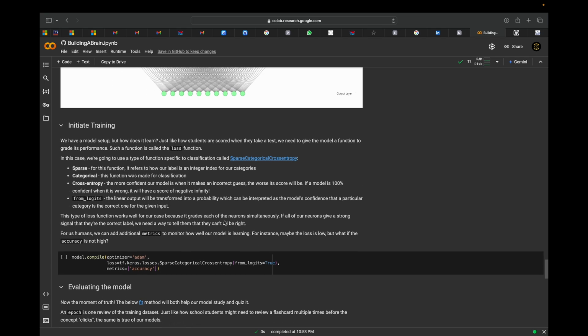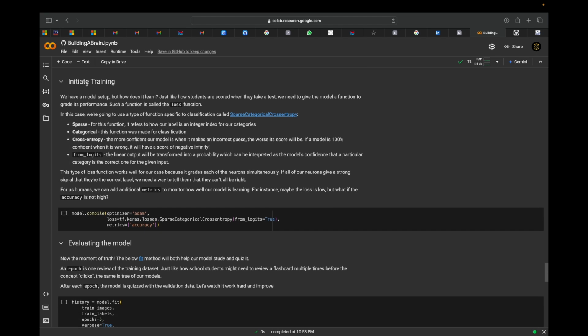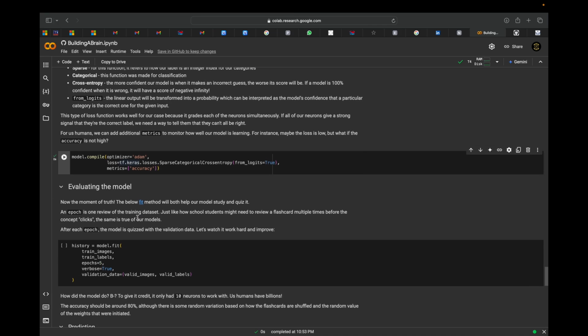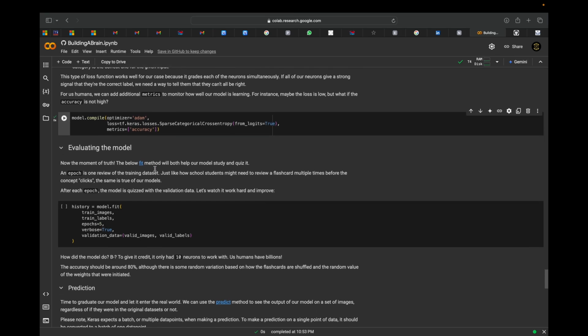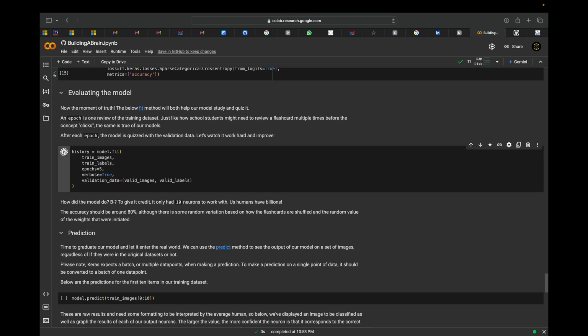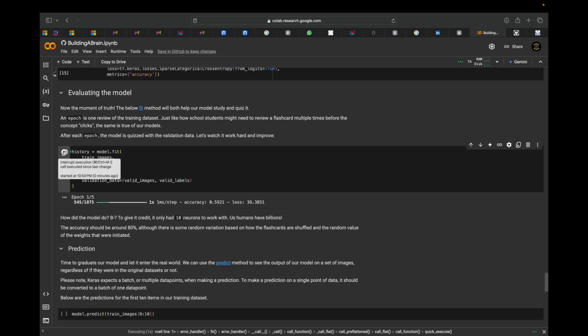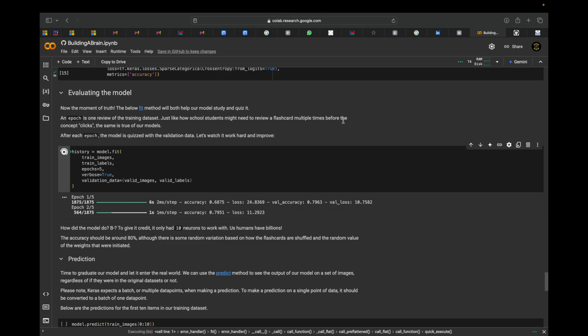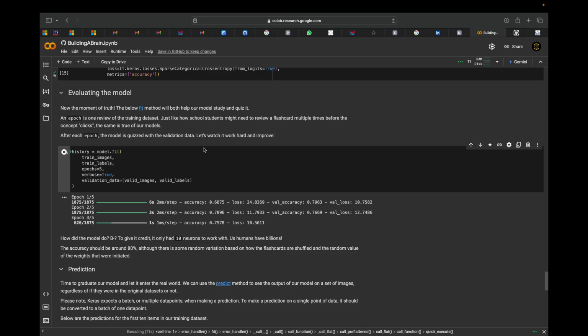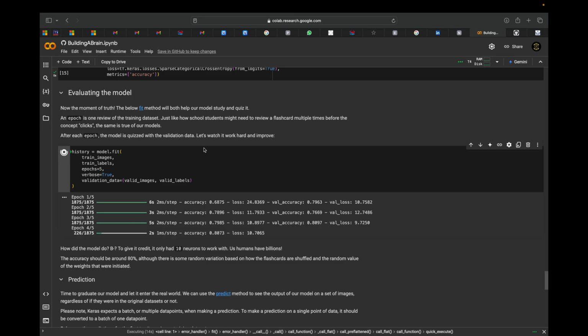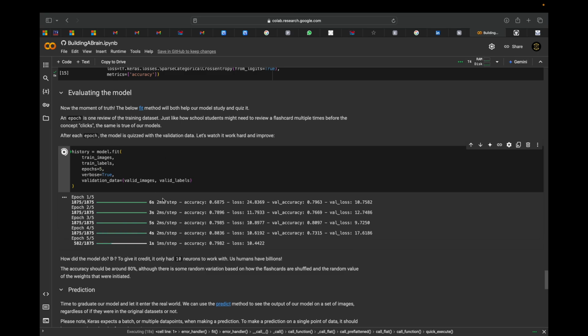Now we will initiate training. So let's initiate the training. Here model compile, optimizer Adam, metrics equals accuracy. Here we are running the model training process. So we'll see how it works. We are using 5 epochs for training the data.